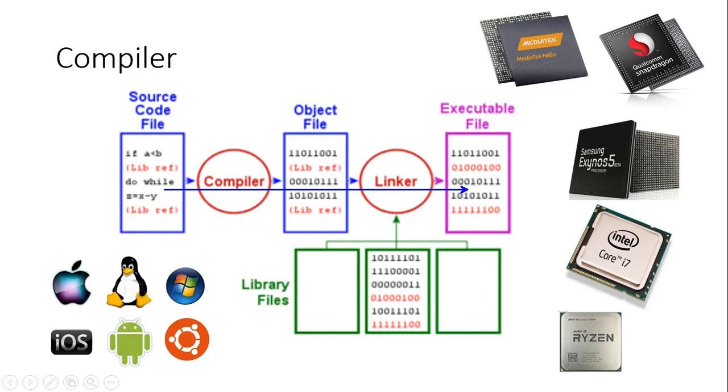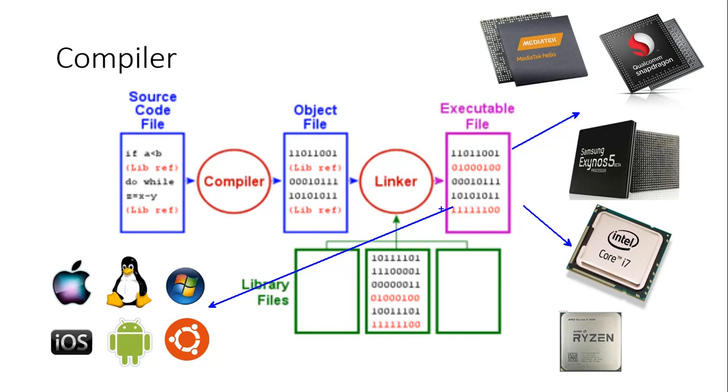However, some of you may not know that the machine instruction that is generated by the compiler is dependent on the processor on which it is running, as well as on the operating system.